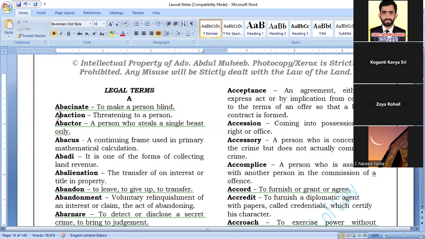Abaction. What is abaction? Threatening to a person. Kavya, can you understand Hindi? No, sir. So, threatening means, what is threatening in Telugu?